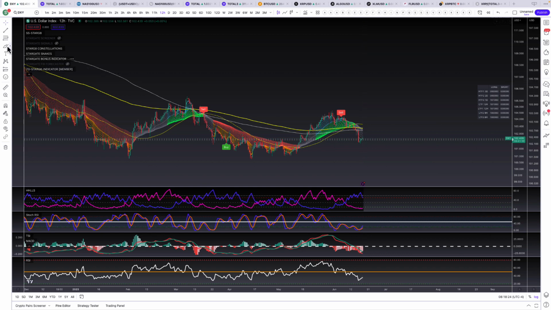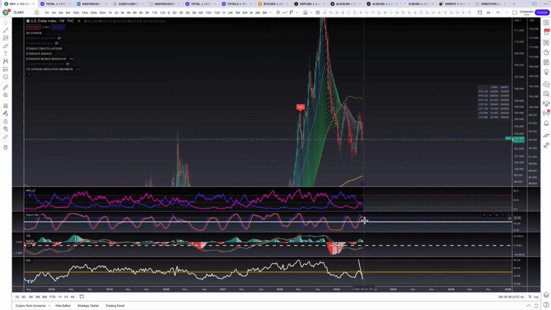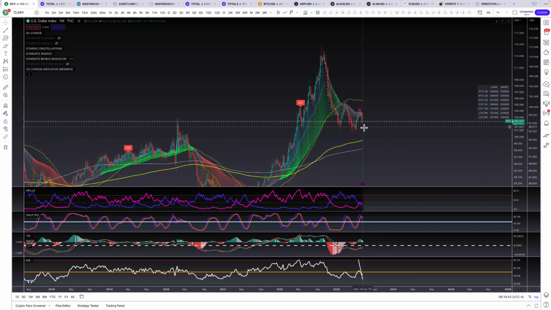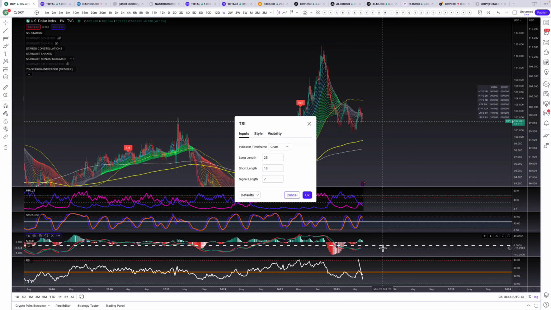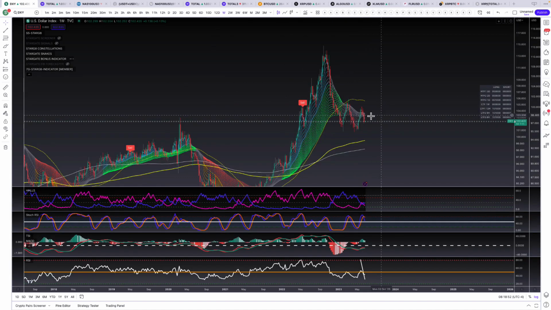So I'd like to see us roll over here pretty soon. We have this trend line coming down the RSI that we're running into right now as well, so I'd like to see us get rejected here. If we look at the 1 week chart, we got the cross down. We want to see that cross straight through the 50 line. So if we continue down this week, we have a red candle this week, we'll see that stock RSI cross below the 50 line, and we'll see the continuation of the downtrend of the dollar. So that's what we need to see there.